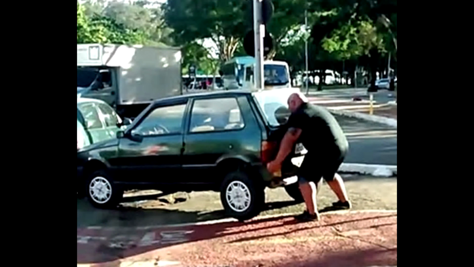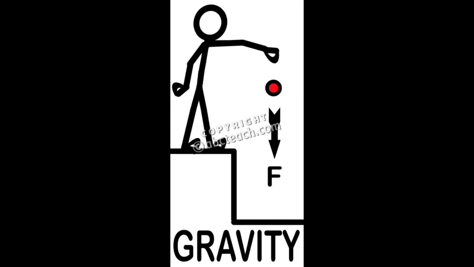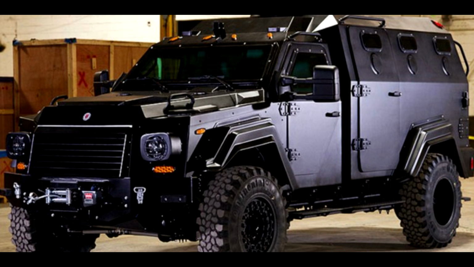Take a car for instance. Why can't we pick up a car? We cannot pick up a car because the car has a lot of mass. And because it has all this mass, it has a greater amount of gravitational force. Therefore, when we try to lift the car, the gravity is pulling it back down, and that is because of its mass.